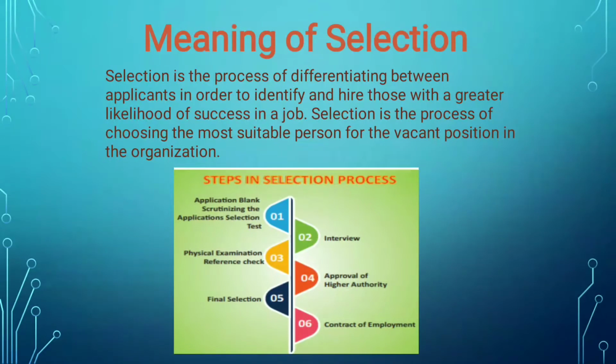So what is the meaning of selection? Selection is the process of differentiating between applicants in order to identify and hire those with a greater likelihood of success in a job. For example, there is going to be an inter-school competition on dance.